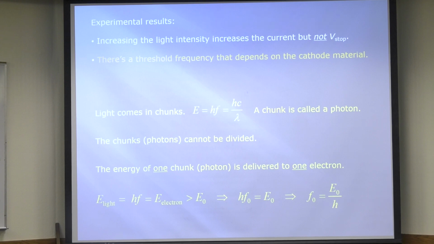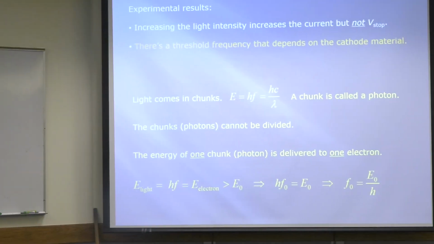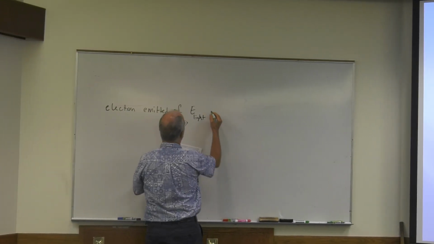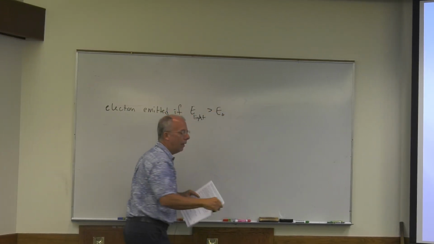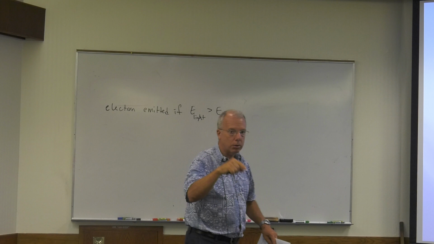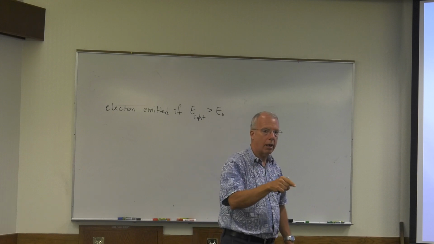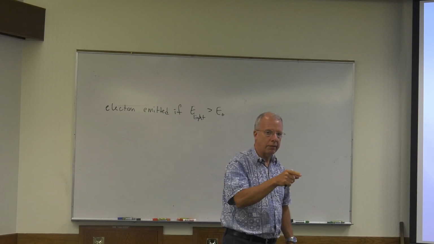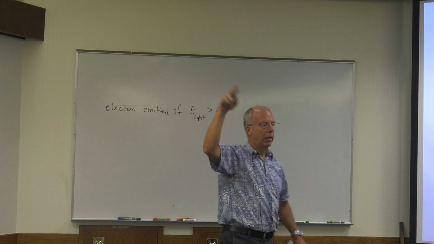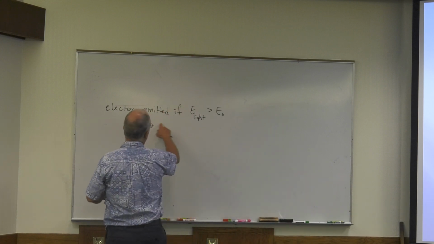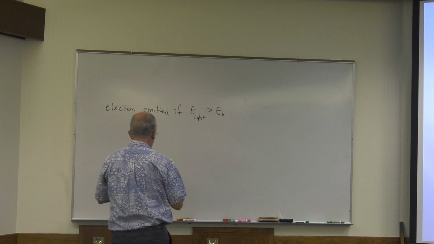Okay, remember, an electron is emitted if the energy of the light is greater than the work function, right? Because the energy of the photon is absorbed by the electron. If the electron has enough energy, if it's greater than the work function, it's ejected. So the electron is emitted if the energy of the light is greater than the work function.